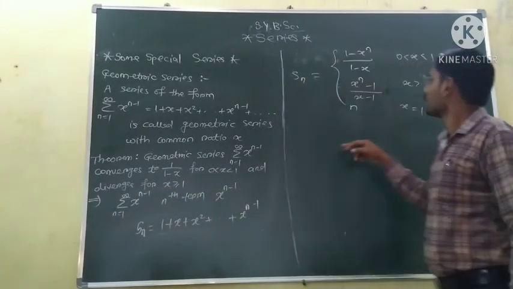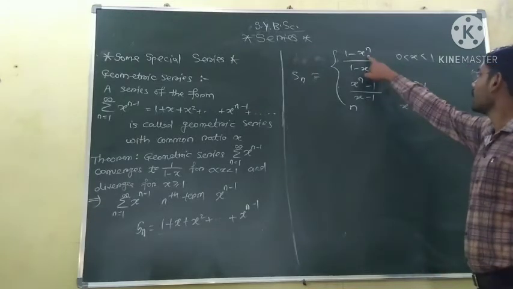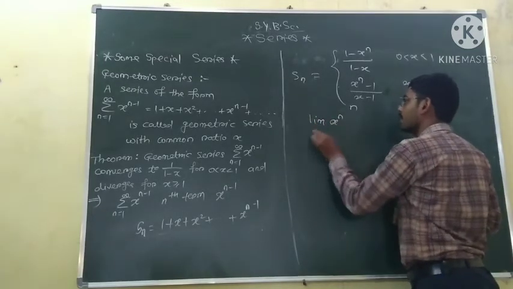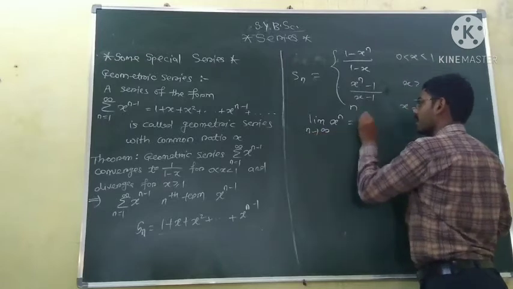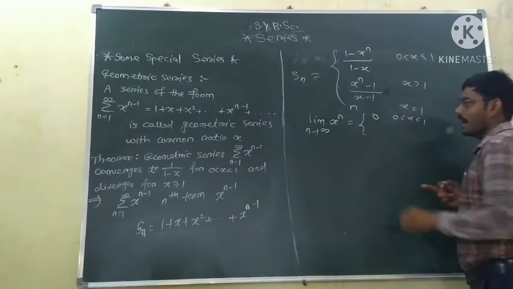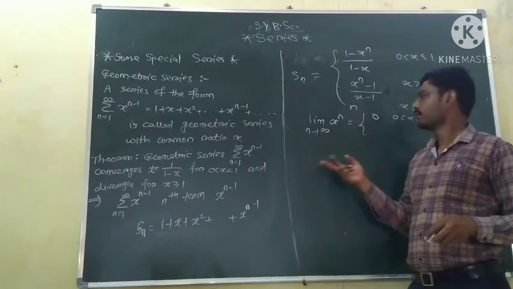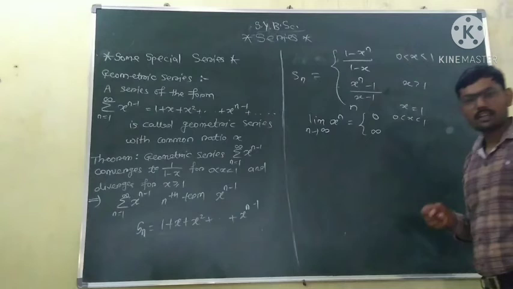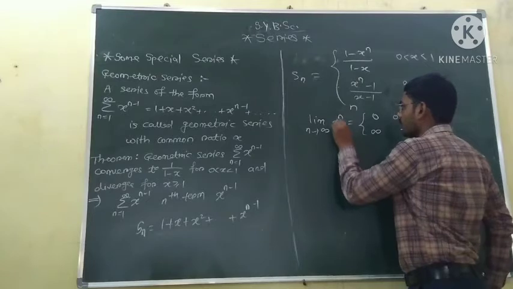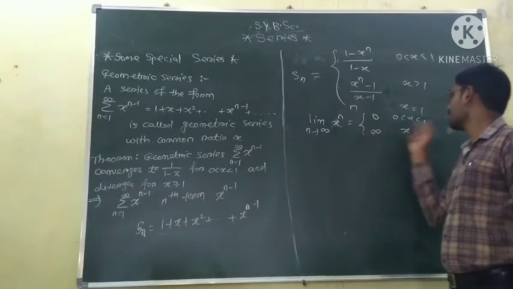Now we will find the limit of Sn as n tends to infinity. But before that, we know the limit of x raised to the power n as n tends to infinity is equal to 0 if 0 is less than x less than 1, and the limit is equal to infinity if x is greater than 1.